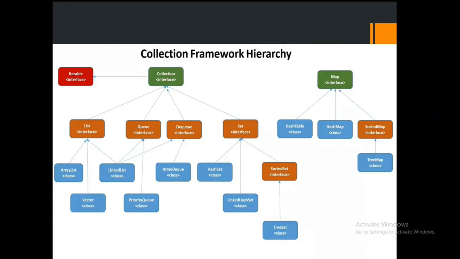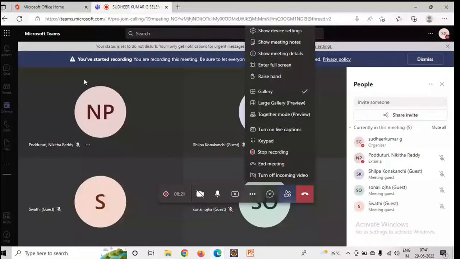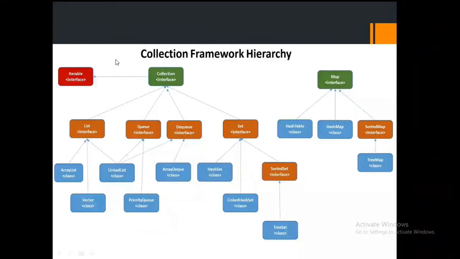And from that iterable interface, the collection concept, the collection interfaces, the subparts, everything is derived from here itself. Let me show you that. That is why you can also see that the arrow marks are mentioned in a different manner here. If you observe here, the collection interface is expanding to the iterable interface. But from the collection interface, the arrow marks are different here. We'll tell you that once you complete this scenario, you will understand all these scenarios.